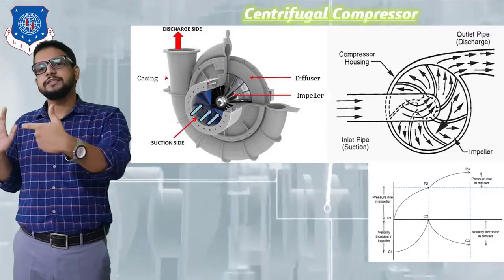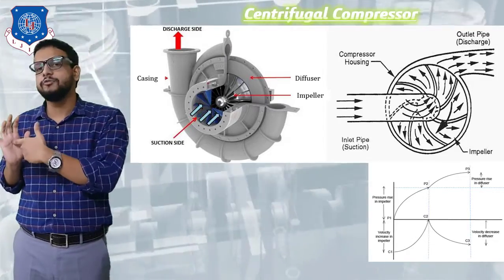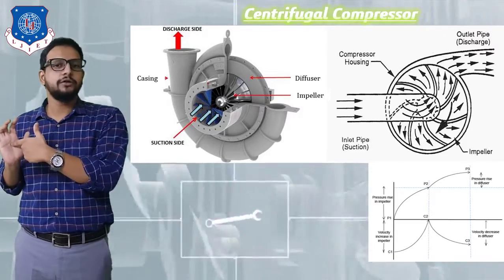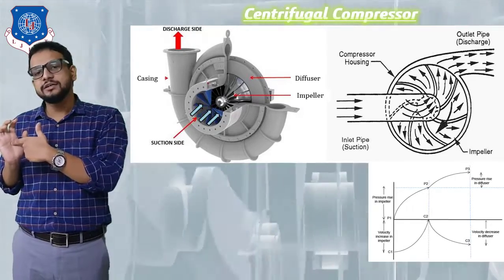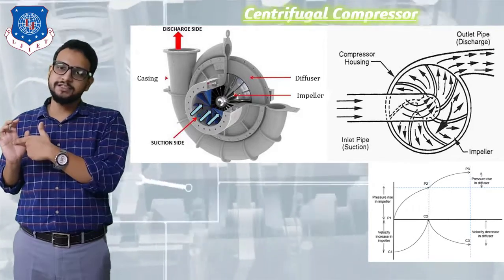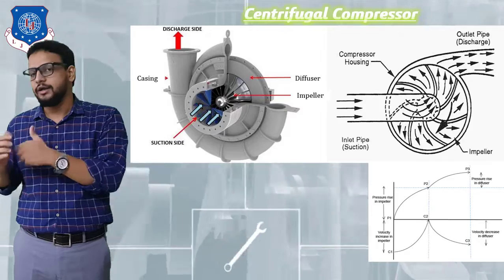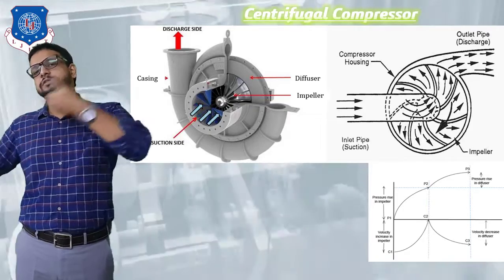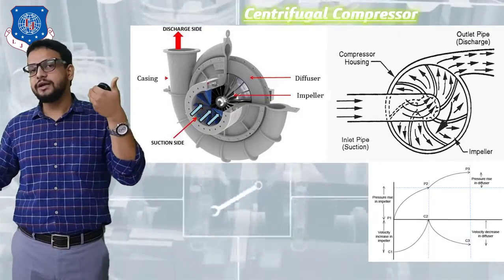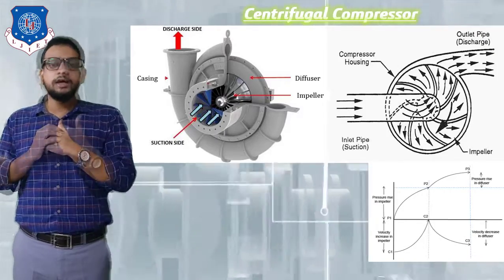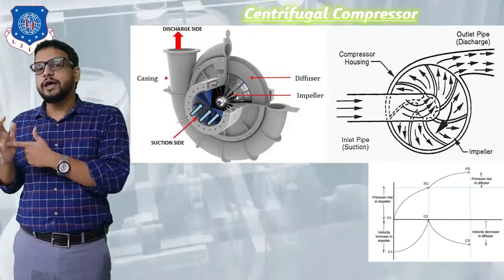So atmospheric air is directly going to enter at the center of an impeller. As soon as it enters at the center of an impeller, the impeller is going to exert a centrifugal force on air. That is, it is going to increase the kinetic energy of air. Air is going to move at a high velocity outside, away from the center, and will enter directly into a diffuser ring. Now in a diffuser it is going to strike the diffuser.